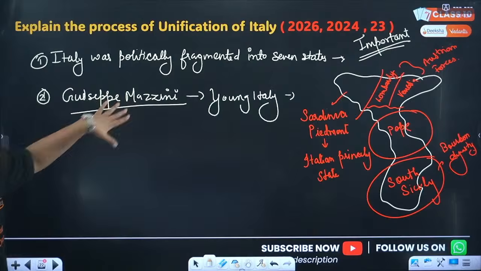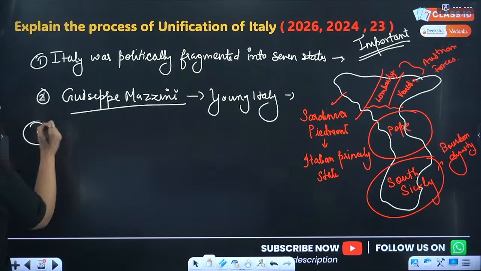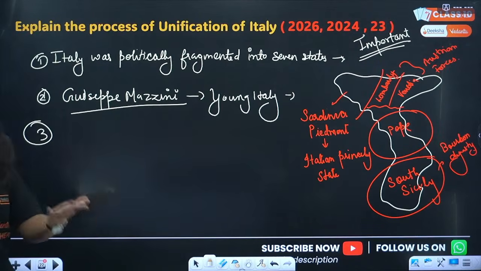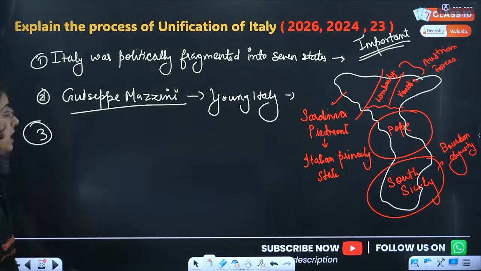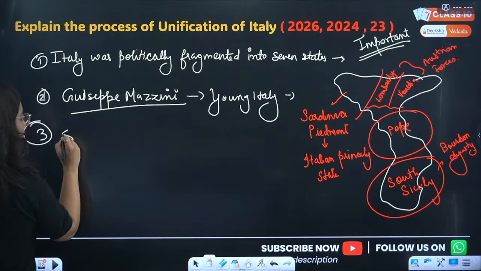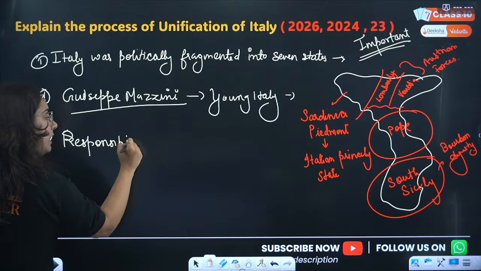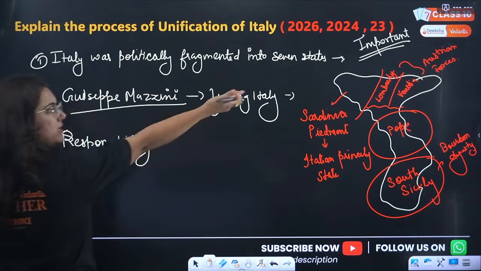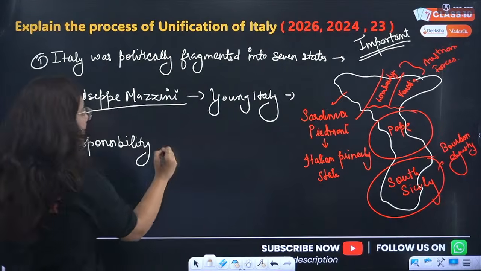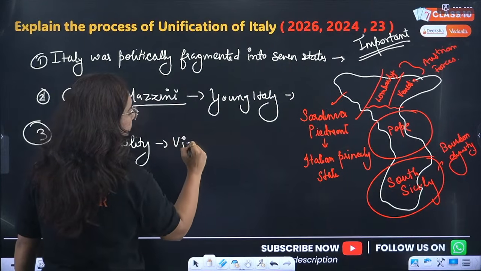When he started revolution and failed, then the responsibility to unite fell on the person who is actually an Italian. Who was it? That was Victor Emmanuel II.